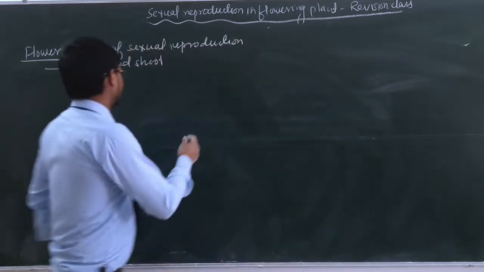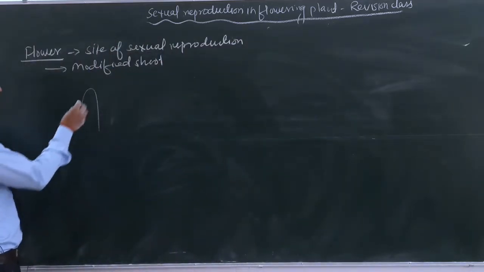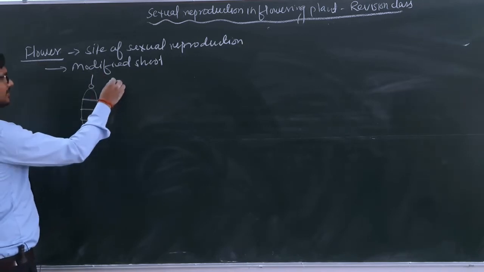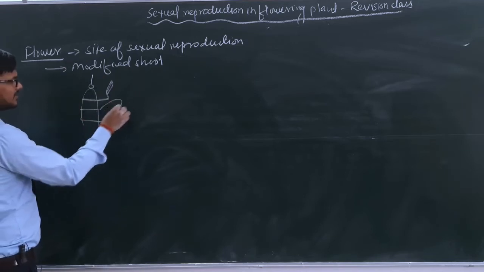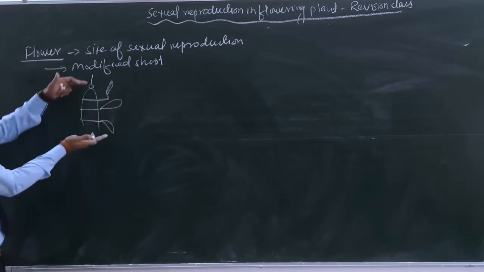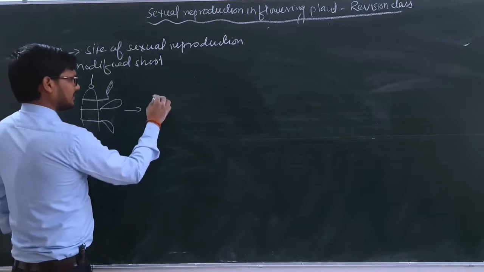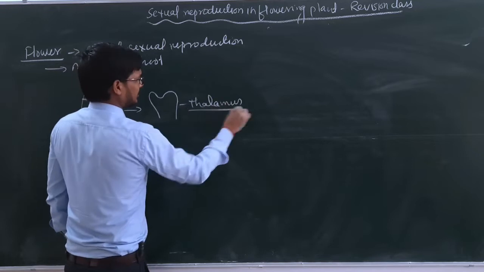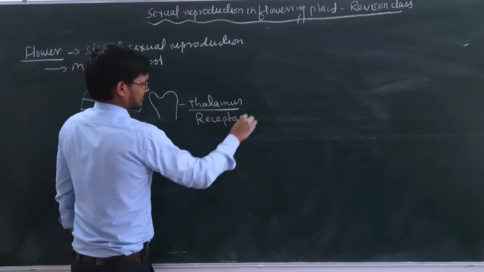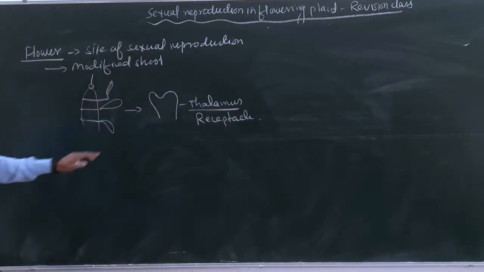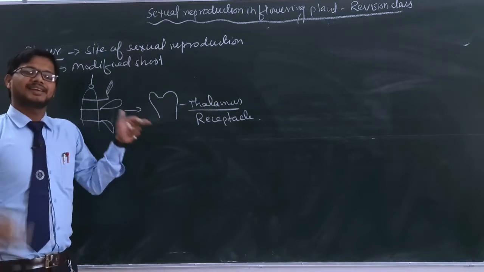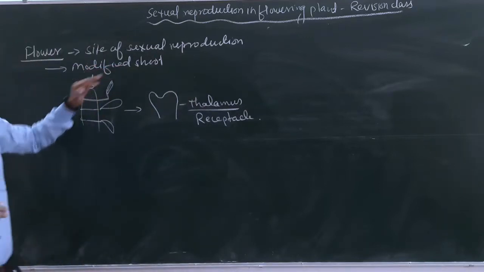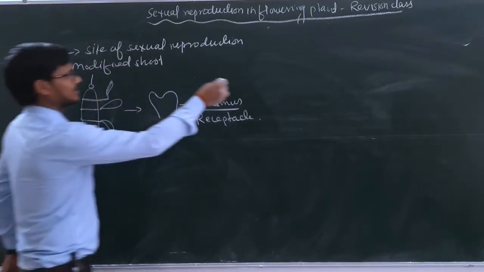Why is this known as a modified shoot? Let's consider this is the apical meristem, and these are the internodes. From here there is arrangement of the female reproductive part. Here there is attachment of stamens. These are the petals, and these are the sepals. When we compress all these structures, we will see such a kind of structure, and this one is known as the thalamus, or we can also say the receptacle. We will not discuss more about these points because they are not much significant; this is just for revision. So flower is the site of sexual reproduction, and it is a modified shoot.